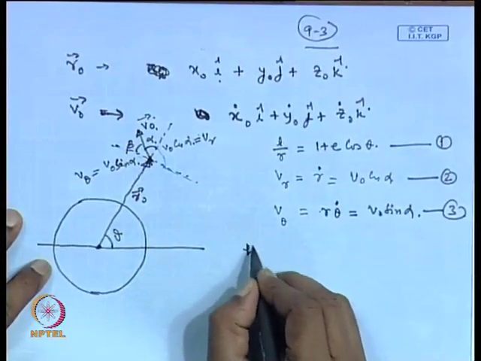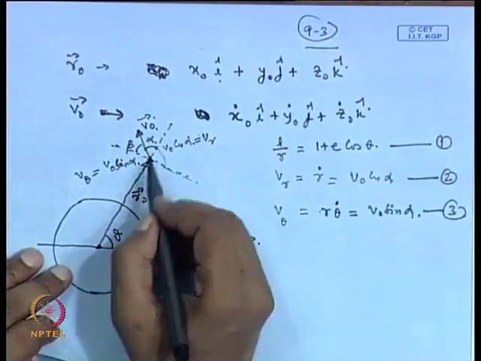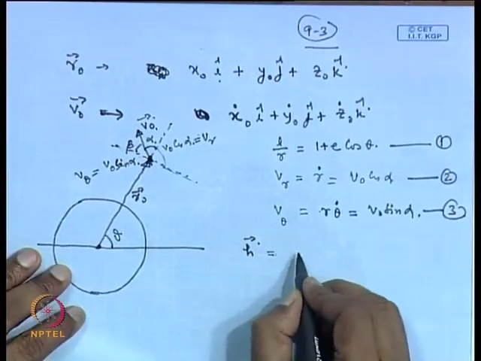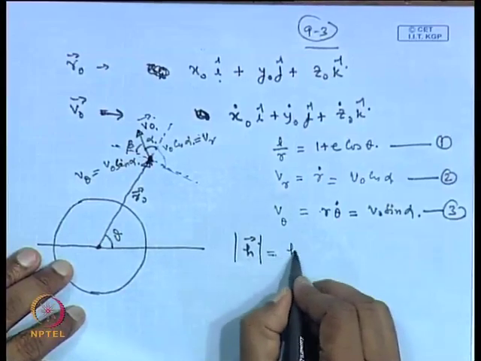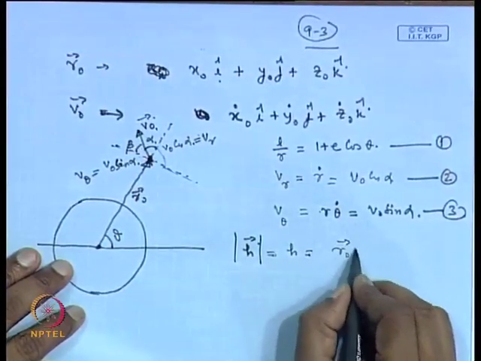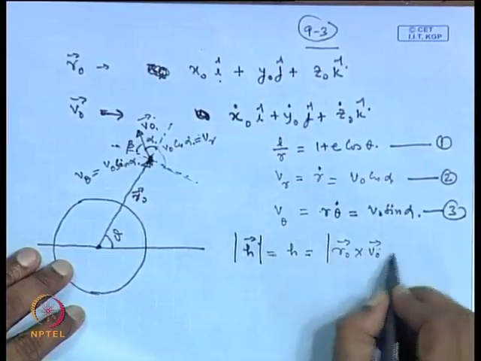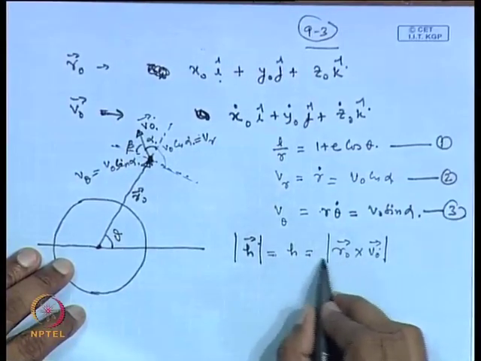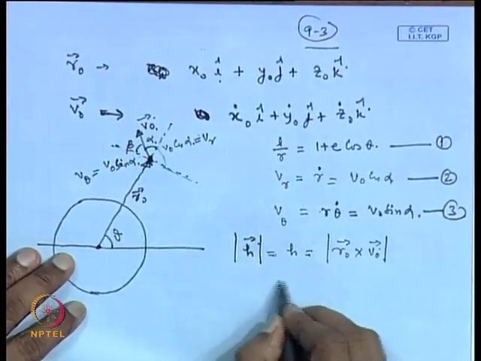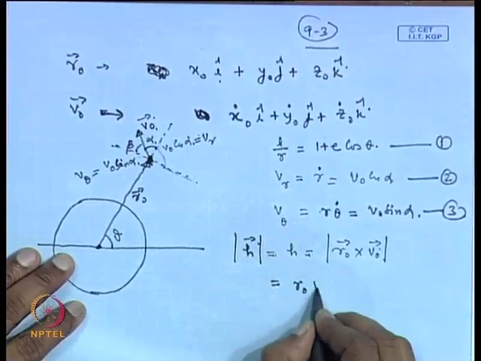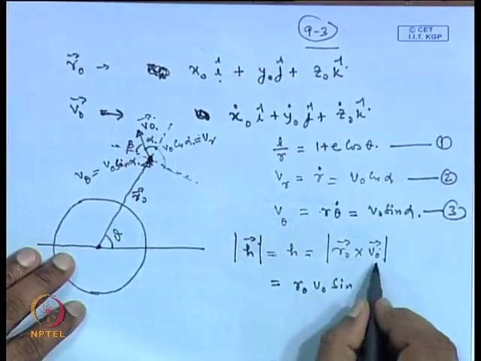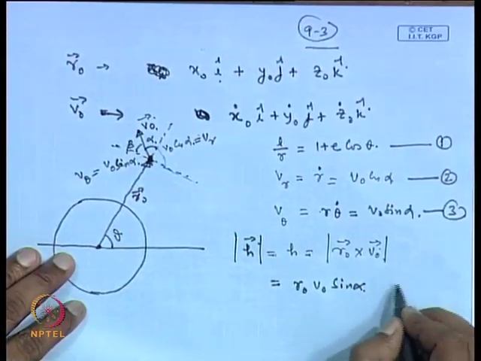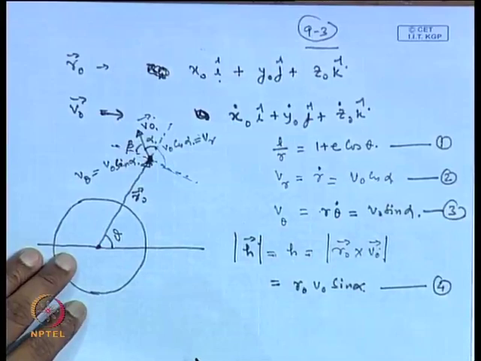Now, the angular momentum of this satellite, we can write as h, the magnitude, equal to r 0 cross v 0, and this is per unit mass. Angular momentum per unit mass, here nowhere m is appearing. So, this is basically r 0 v 0, and the angle between r 0 and v 0 is alpha here. So, we write here sin alpha. So, this is equation number 4.